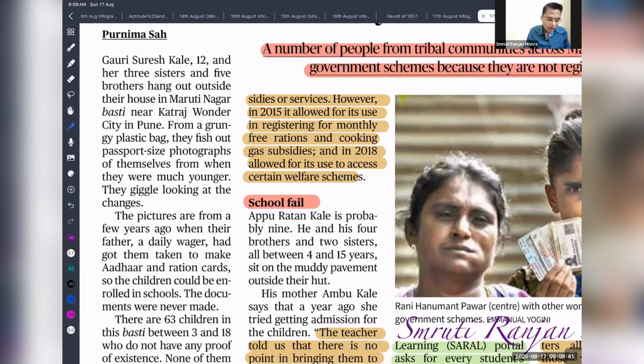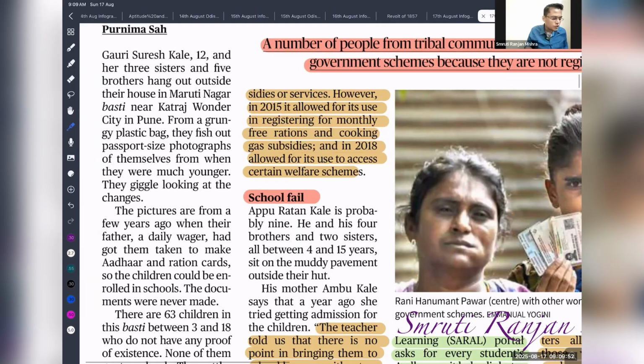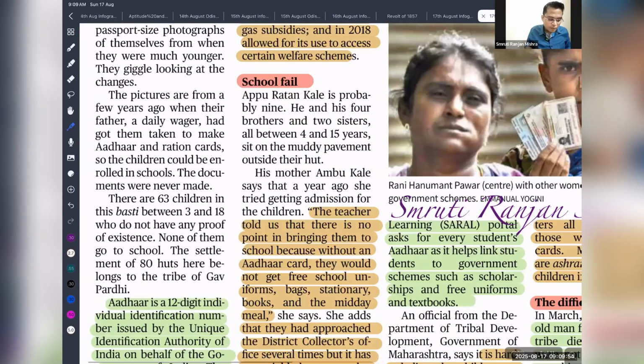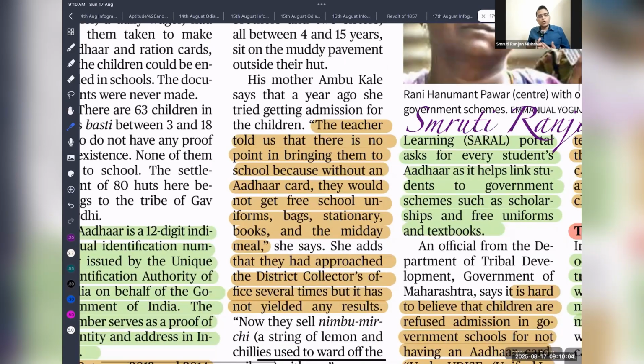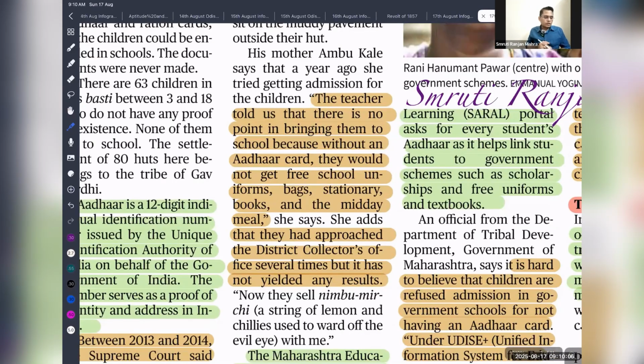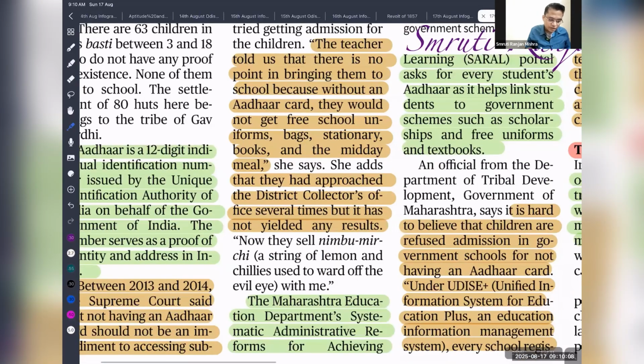Let's move ahead. However, in 2015 it allowed the use of Aadhaar for monthly free ration and cooking gas subsidy. Gradually the Supreme Court allowed the use of Aadhaar as identification of beneficiaries to reduce corruption. So the school failed. The teacher told us that there is no point in bringing them to the school without an Aadhaar card. So here we are seeing that even school enrollment is denied to kids without Aadhaar cards.